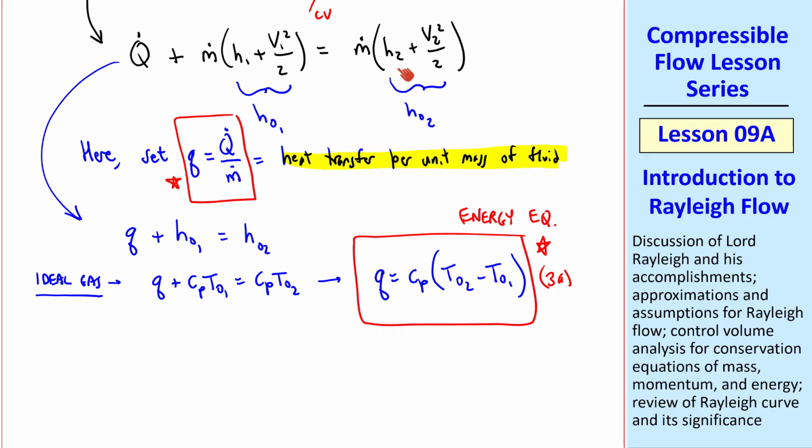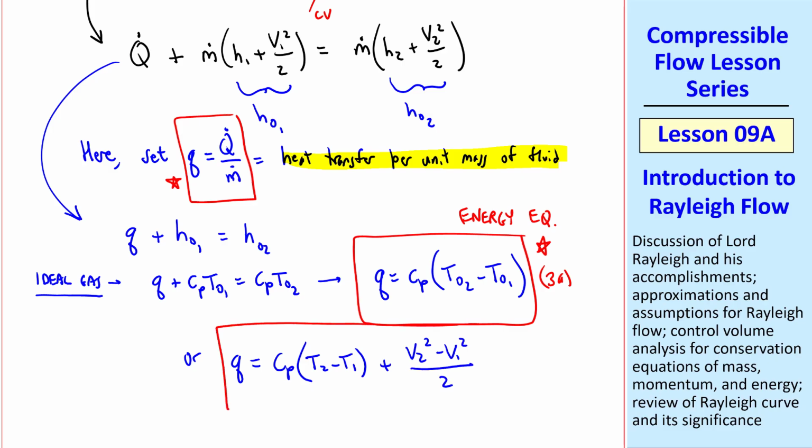And sometimes it's convenient to expand out H0, so an alternate form is q equals Cp times (T2 minus T1), from the H2 and H1 terms, plus (V2 squared minus V1 squared) over 2. This is also the energy equation for our case, and I'll call it 3b. Use whichever one is most convenient.